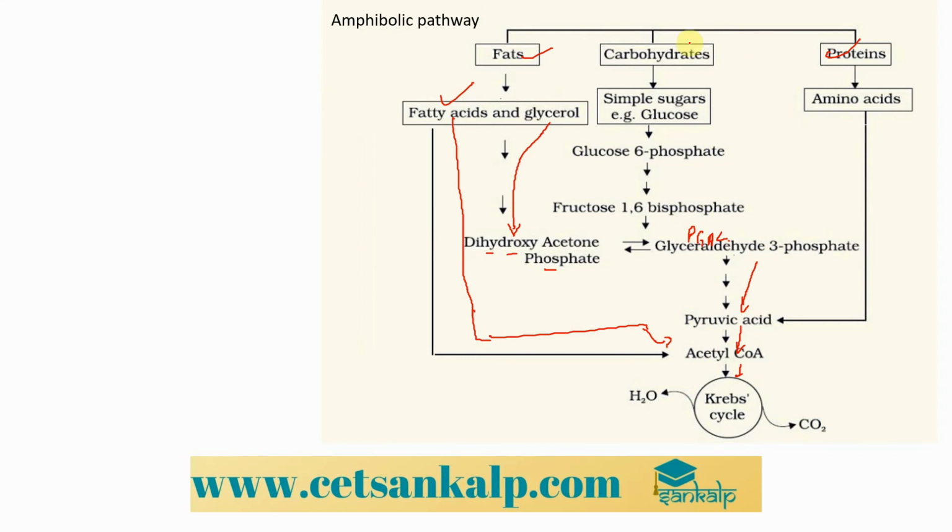For carbohydrates, as we have discussed, they are broken down through glycolysis to generate pyruvic acid, which is converted into acetyl CoA, and that acetyl CoA enters the Krebs cycle, right?